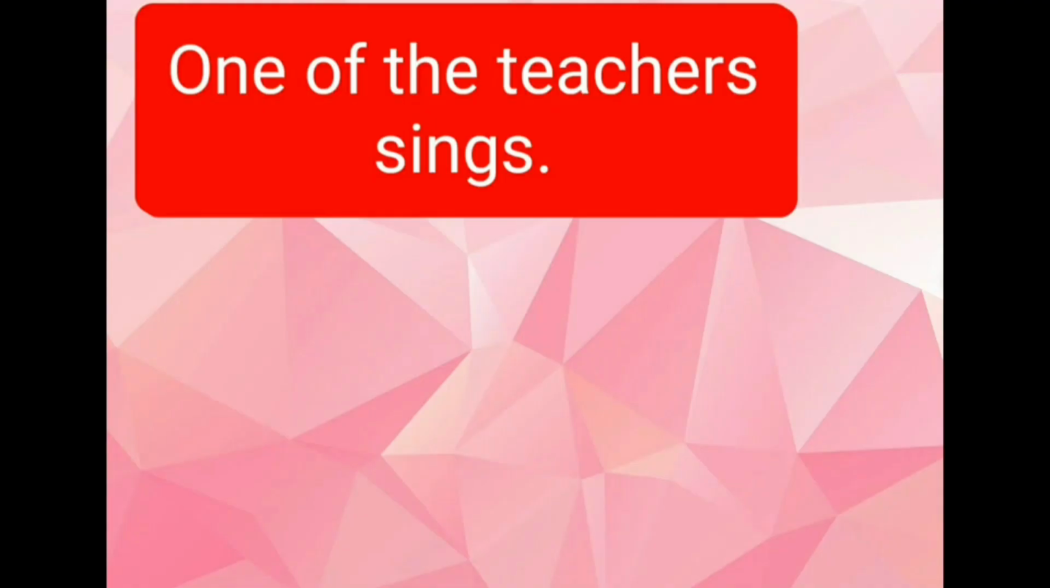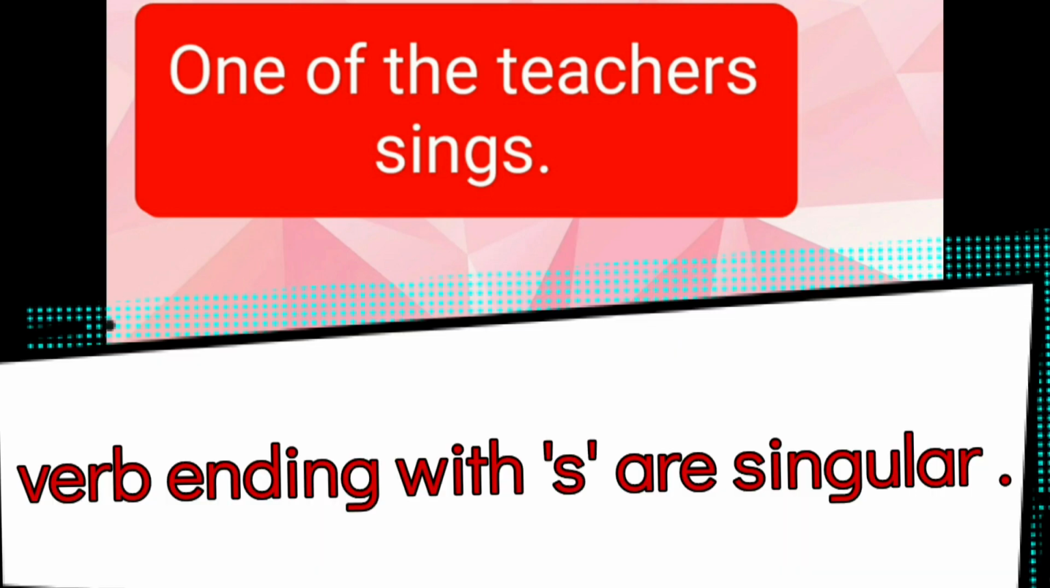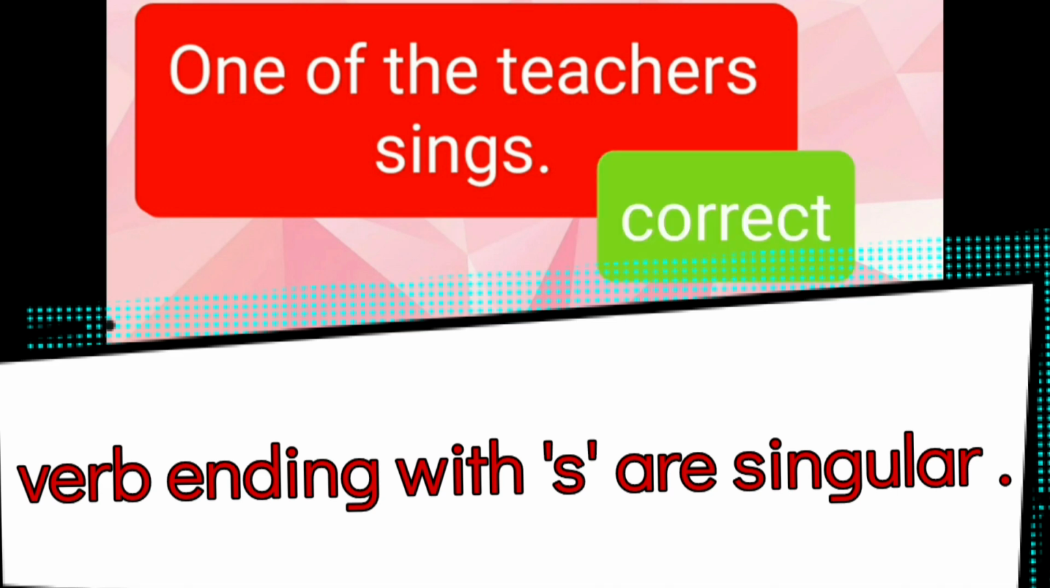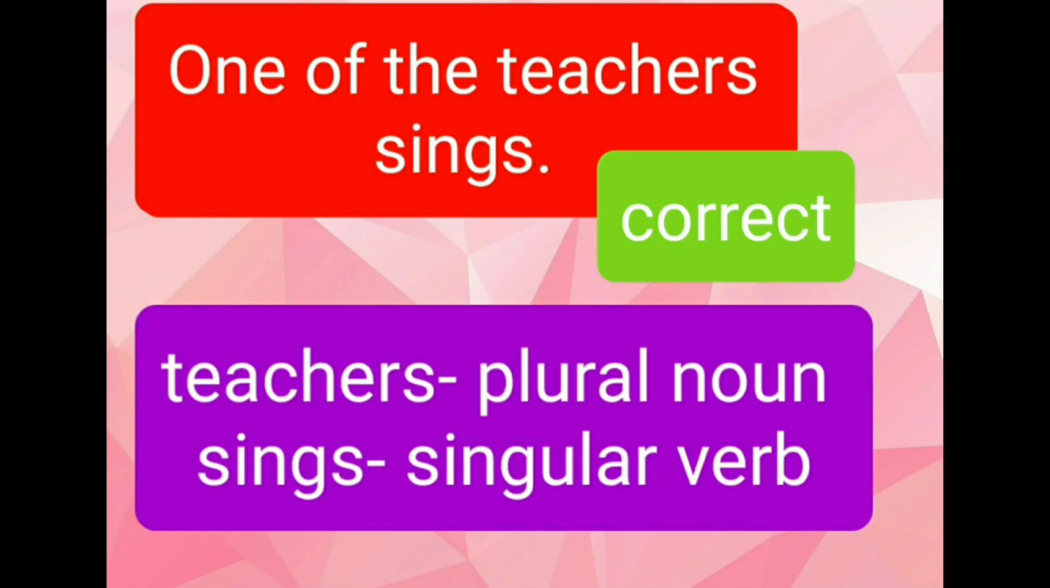Moving to next example. One of the teachers sings. Now one of the teachers. Teacher is a noun. So we have said teachers here. So which is correct. Now one of the teachers sings. Sings is also correct because it is the singular form of verb.